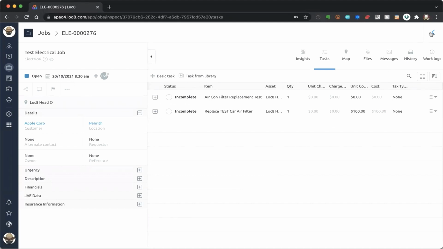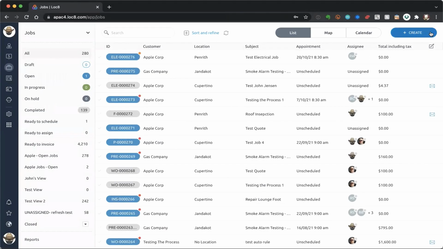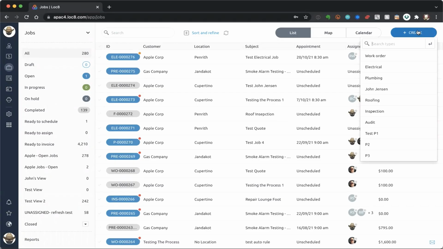What I'll do now is create another test job. But I'll highlight an amazing feature that we have in the form of our calendar option that would allow me to have a look at my technician's availability and basically make a decision based on their availability as to who the job would be best allocated to. So let's click on the create button there in the top right-hand corner again. And this time I'm going to choose a different job type. Let's choose an inspection this time.